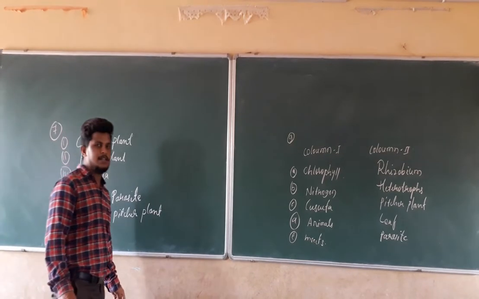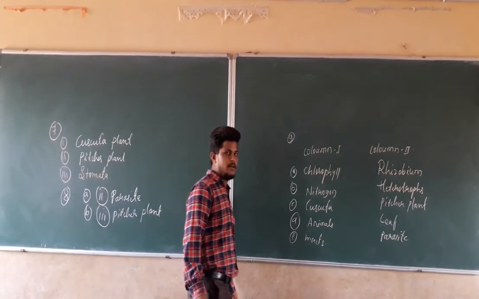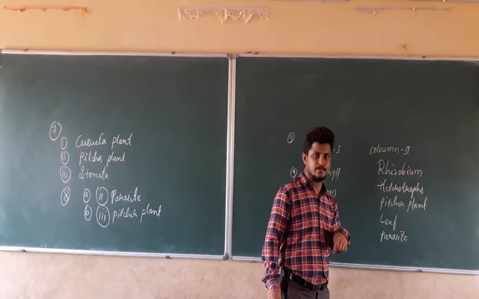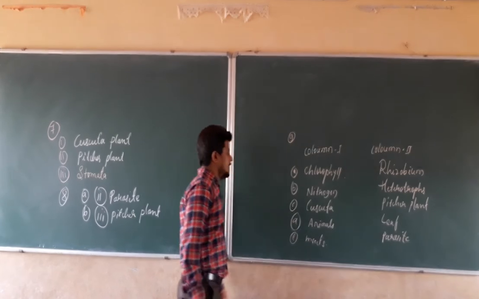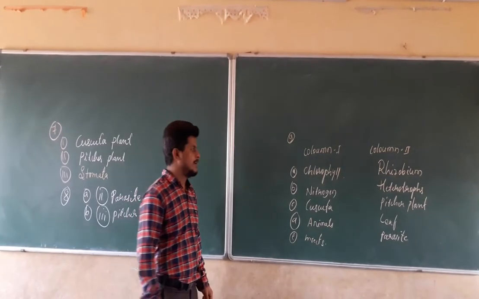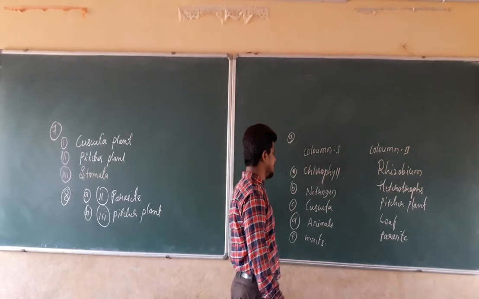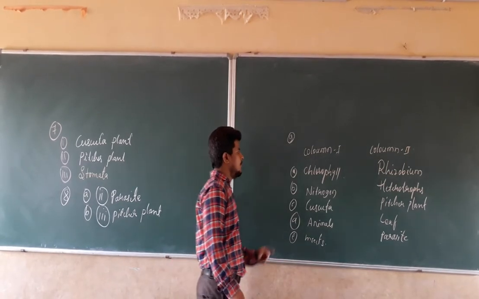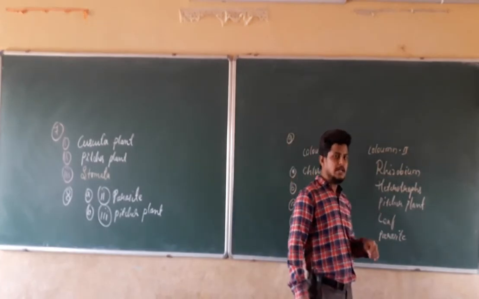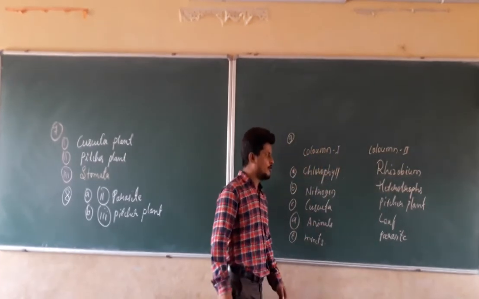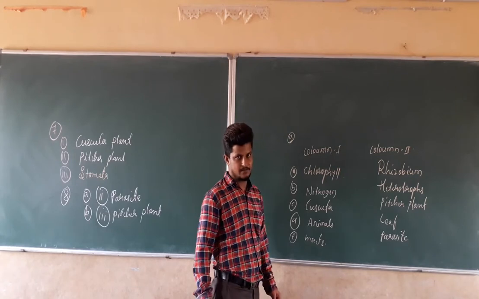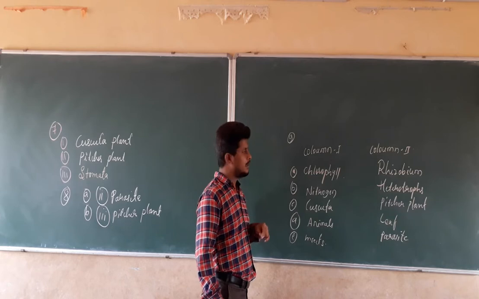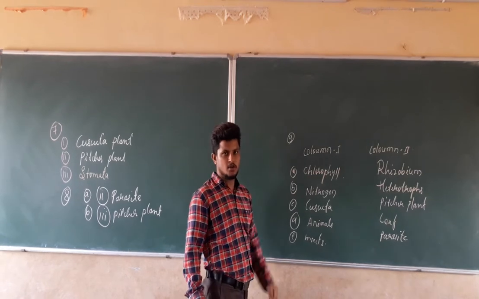The next question is the 9th one. Match the following, column A with column B. We have to match the following. They are given as options A, B, C, D, E: A, chlorophyll, B, nitrogen, C, Cuscuta, D, animals, E, insects. We have to match this column 1 with column 2. In column 2, they are given rhizobium, heterotrophs, pitcher plant, leaf, and parasite. So we have to match column 1 to column 2.